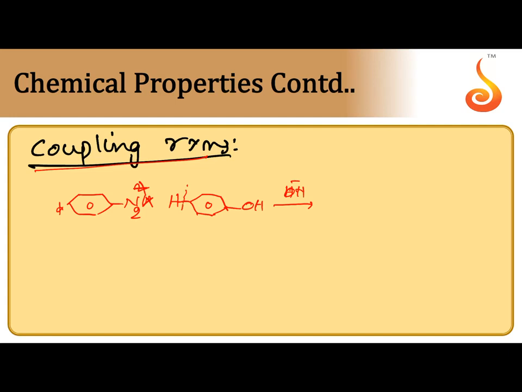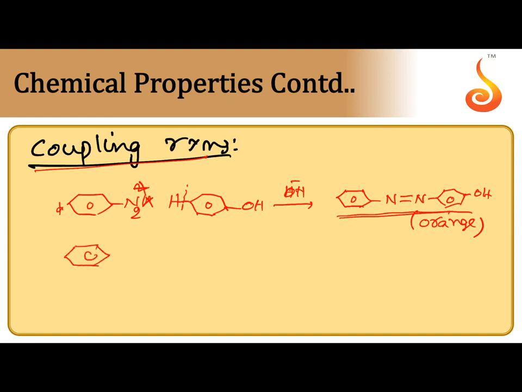So at that time, N2 will become common for both the rings. Both the rings are attached with each other through an azo bond. Para-hydroxy-azobenzene is formed. This is an orange colored dye. So dyes are prepared by using this coupling reaction.